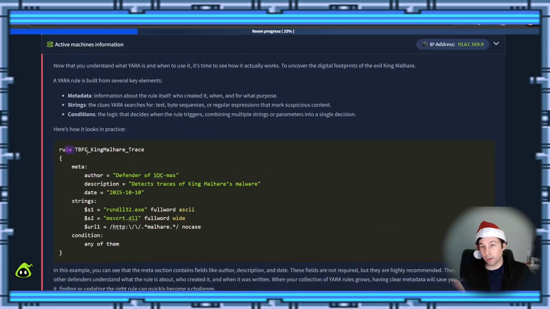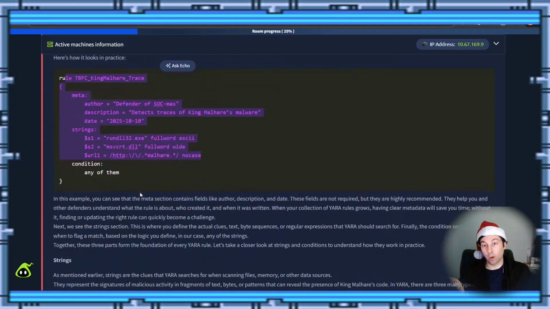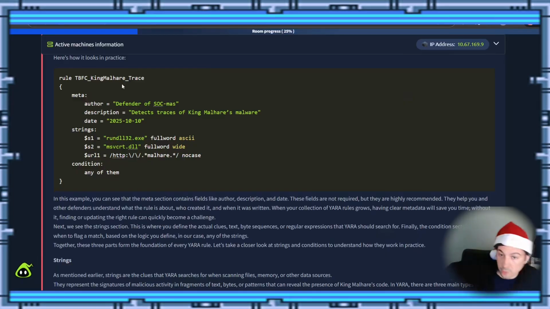Right here, looking at it in practice, is something that one of them previously made and shared. So this rule was for TBFC King Malware's trace. So the author was a defender of SOCMAS. The description: detect traces of King Malware's malware. Malware's malware. That's a tongue twister. The strings it is looking for are here, another one here. This URL going with these.